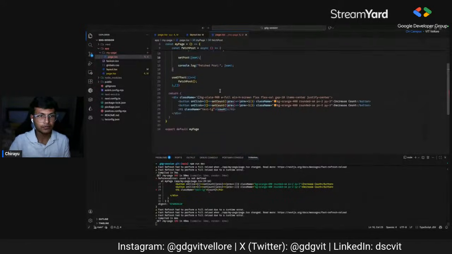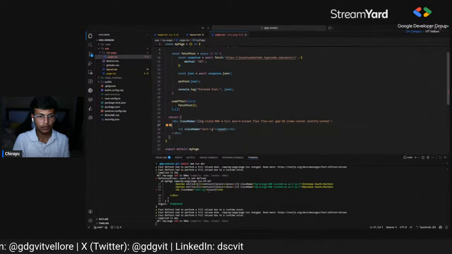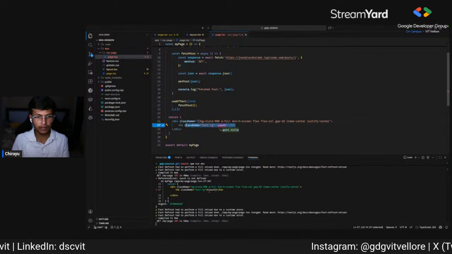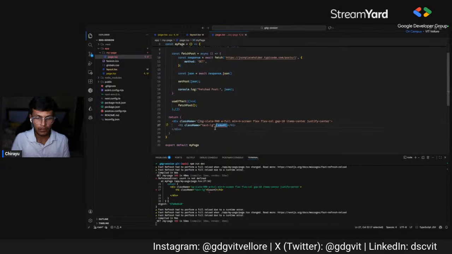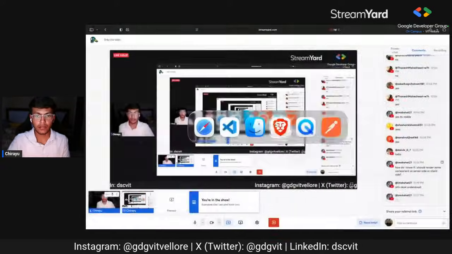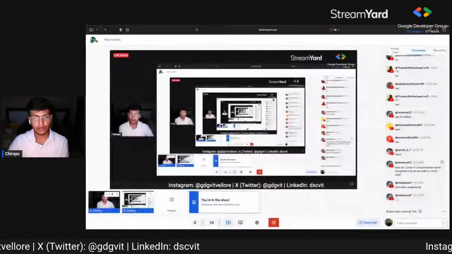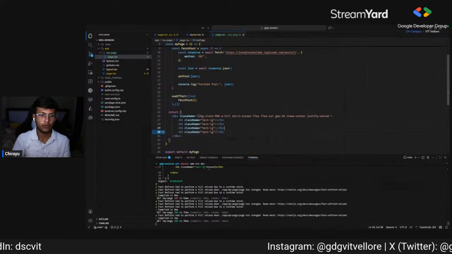Fine. So then what we'll do is render this fetched post. Let's render it in the h1 tags only. We have user ID, title, and body, so we'll use four different h1 tags.